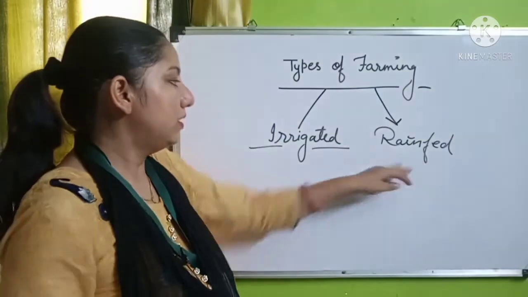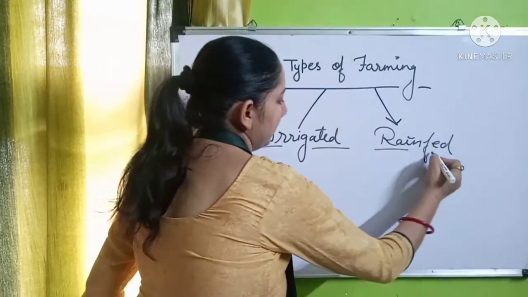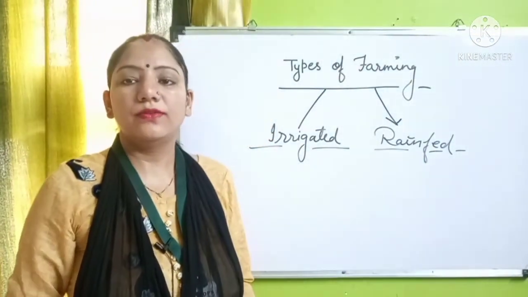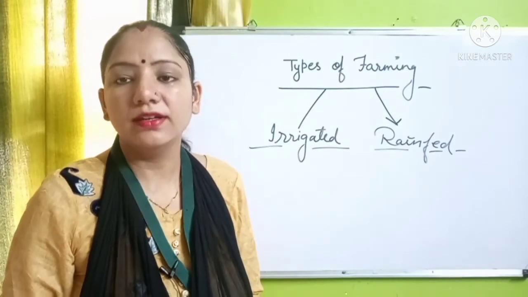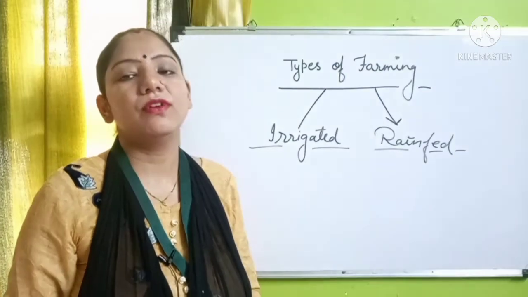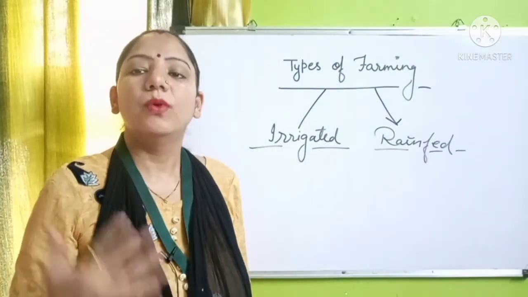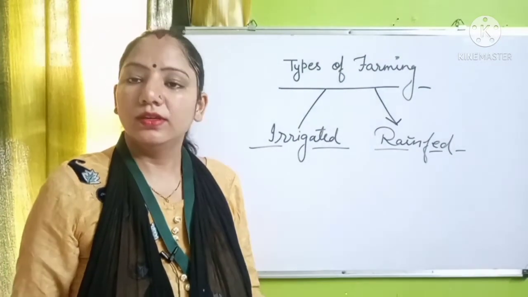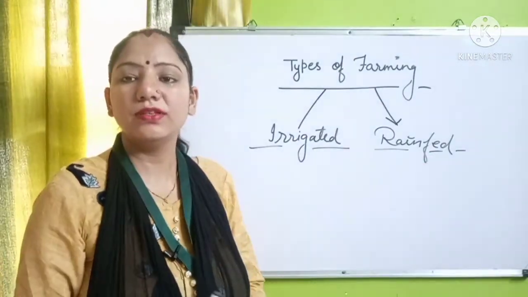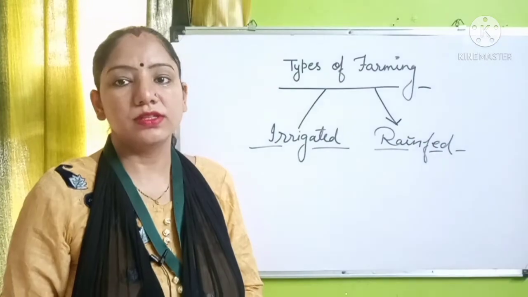Same here in the rain-fed area, there are 2 different types of rain-fed area. One is where the rainfall is less than 75 millimeters, and the next is where the rainfall is more than 75 mm. These are known as the rain-fed area, where the main source of moisture is the rain.